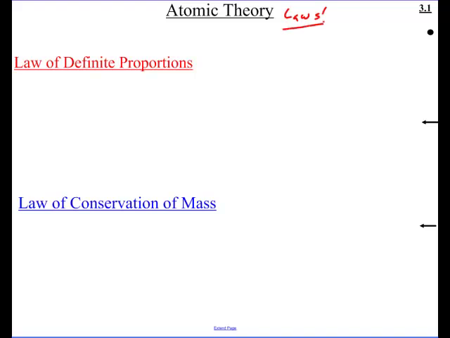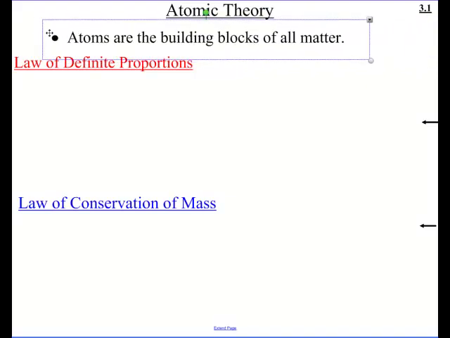All right. If you love history, well, this is your lucky day because this is like the history of the atom. So let's go way, way back in the days of Democritus, who was a Greek philosopher that first came up with the idea that matter was made up of atoms. We've already mentioned this before, but atoms are just the building block of all matter. That was what was thrown out there back in the Greek and Roman days: that no matter what you have, and again, they didn't know about all sorts of matter, everything is made up of atoms.